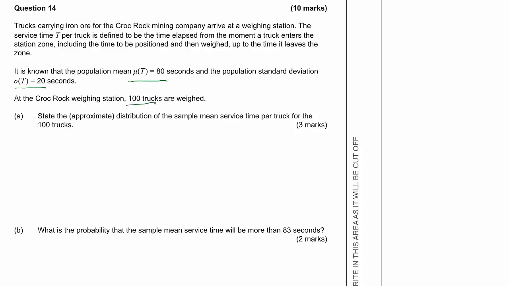100 trucks are weighed. So the standard deviation is going to be 20 over root 100, which is 2. State the approximate distribution of the sample mean service time per truck. So that would be T bar, and that's going to be a normal with mean 80 and variance 2 squared.